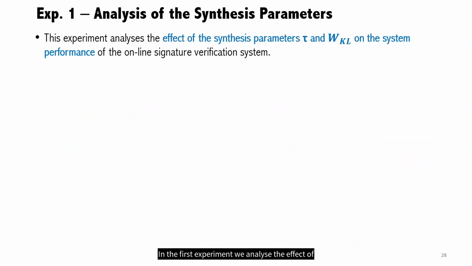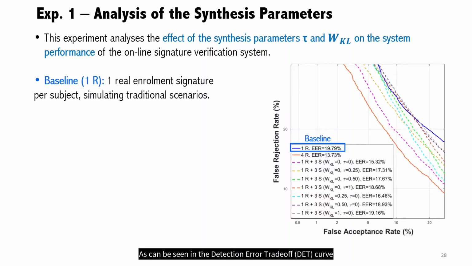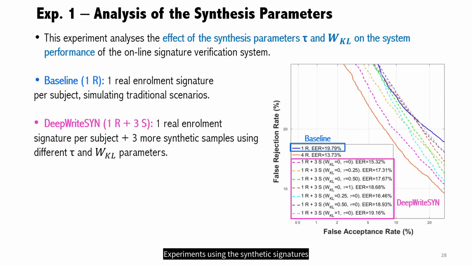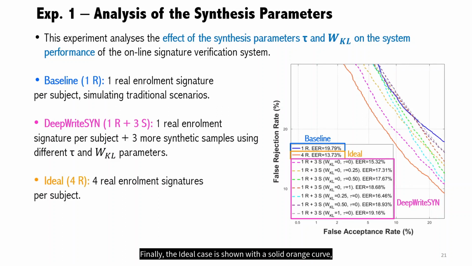In the first experiment, we analyze the effect of the temperature and loss weight synthesis parameters on the system performance of the online signature verification system. As can be seen in the detection error trade-off DET curve on the right, the baseline is drawn with a solid blue curve. In this case, only one real enrollment signature per subject is used, simulating a traditional scenario. Experiments using the synthetic signatures created with DeepWriteSYN are drawn as dashed curves, generating from the original enrollment sample 3 more synthetic samples using different temperature and loss weight parameters. Finally, the ideal case is shown with a solid orange curve, being the case when 4 real enrollment signatures are